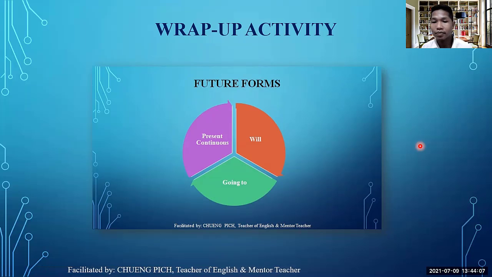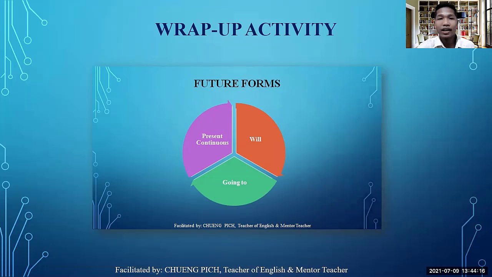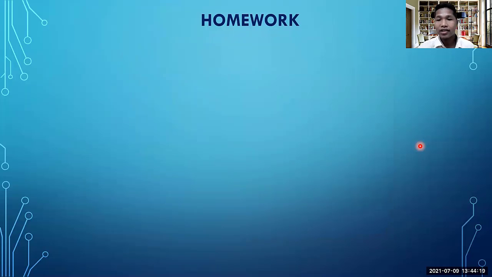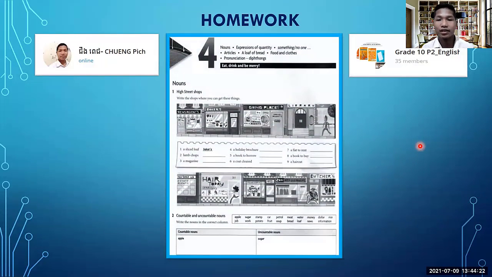So here is a brief wrap-up activity that I would like to share with you guys. So now it's time for homework. It is nice to have homework here because even though we are now in Unit 5 of the student book, in the workbook we have just done, we are reaching Unit 4 only. So I try to pick some useful exercises from the workbook in order to let you practice doing it at home, and then you can send it back to me next week. Okay, so in this case you have only 2 main points, 1 and 2 here.